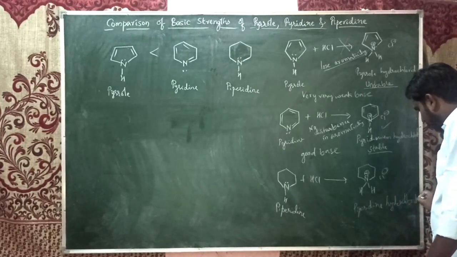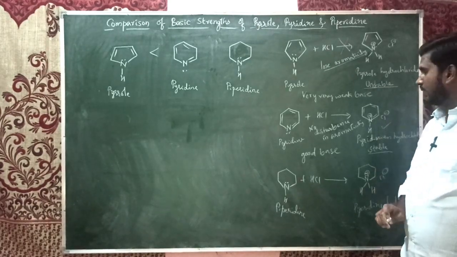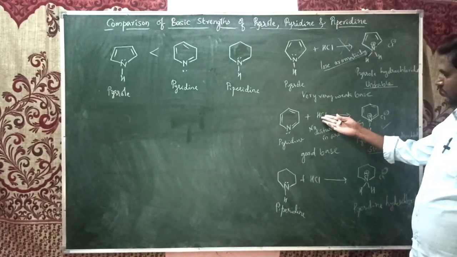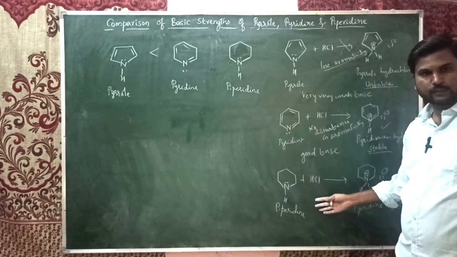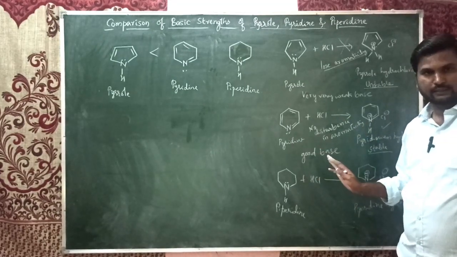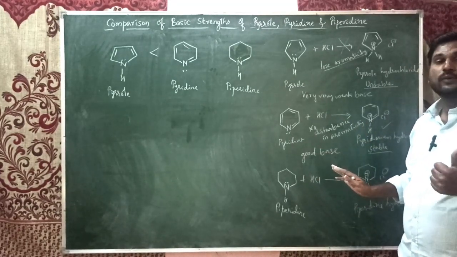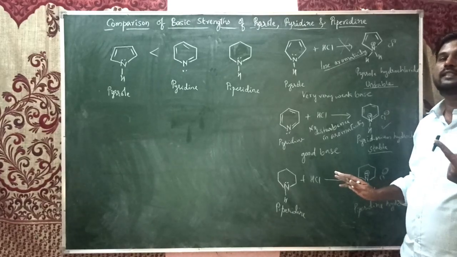Here also the same protonation is possible. So these are good bases, good Bronsted bases which easily accept the proton.